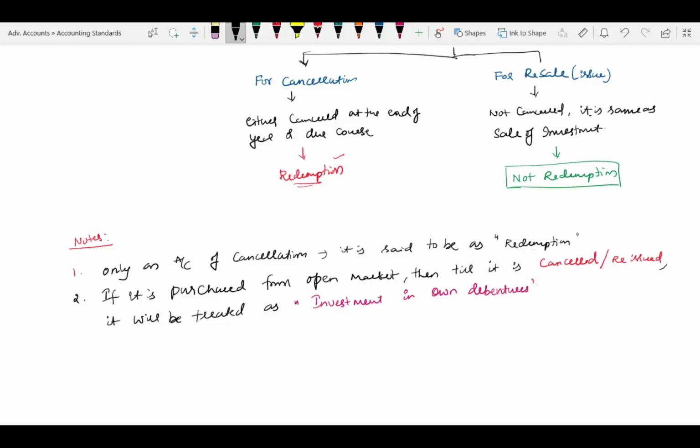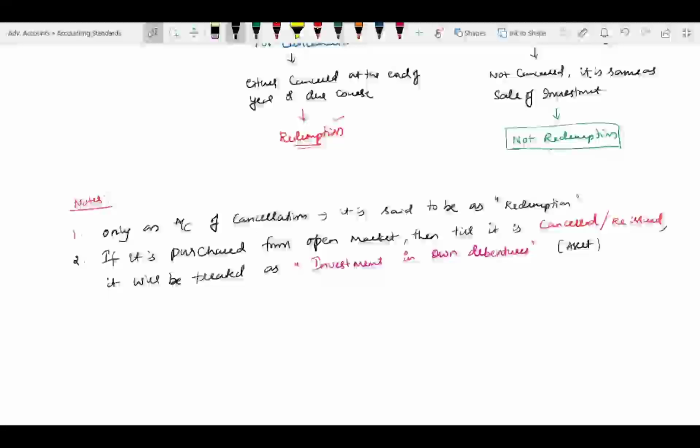Investment in own debentures, which is nothing but an asset.